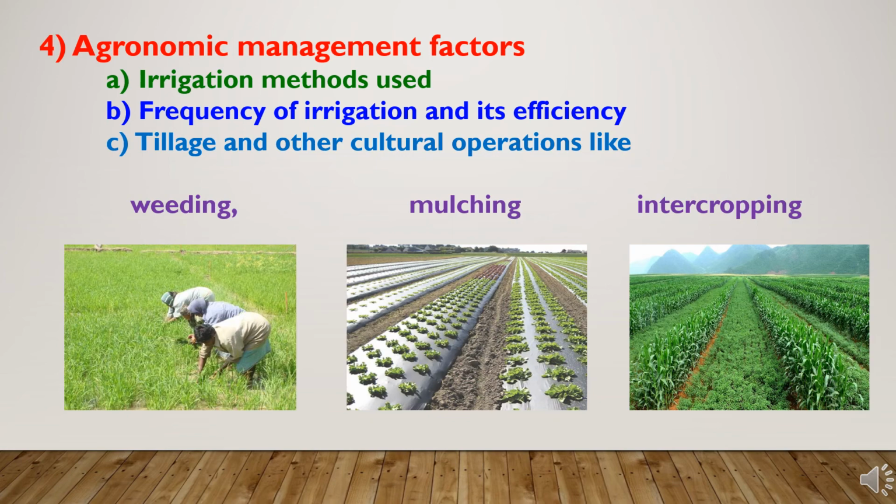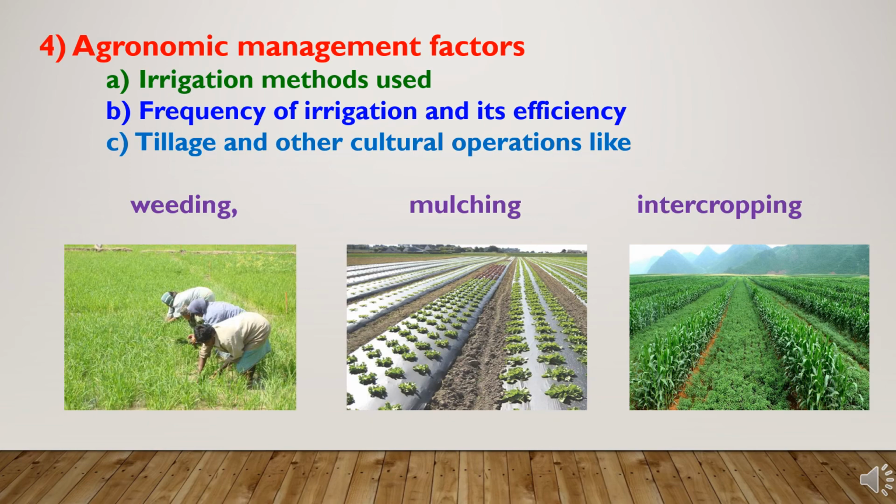Second is frequency of irrigation and its efficiency. We have to supply or provide the irrigation as per the crop requirement, and the drip and sprinkler irrigations are most efficient methods which should be used, because of which the irrigation efficiency can be 80 to 90% and minimum losses.